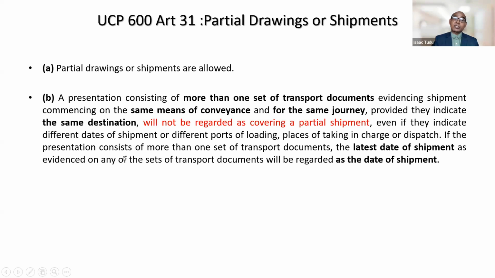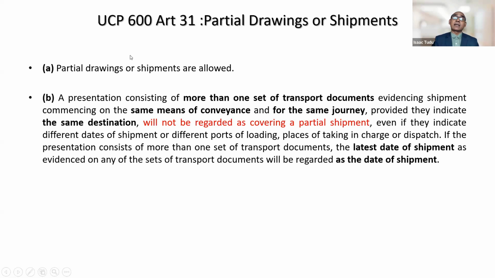If the presentation consists of more than one set of transport documents, the latest date of shipment as evidenced on any of the sets of transport documents will be regarded as the date of shipment.